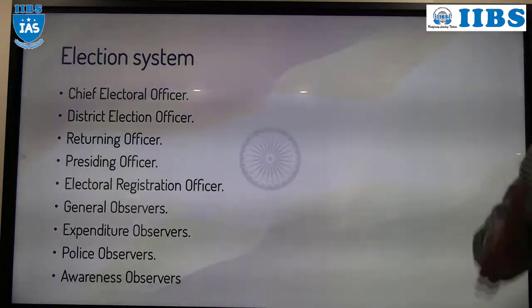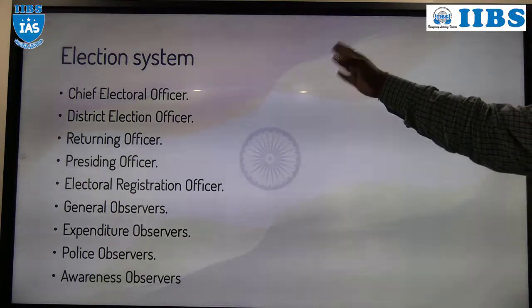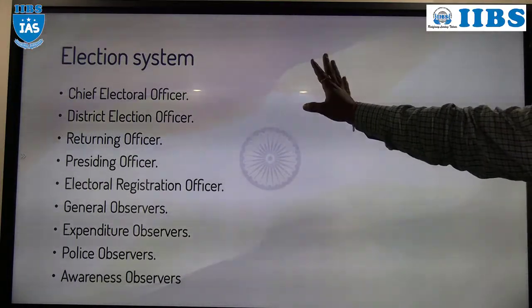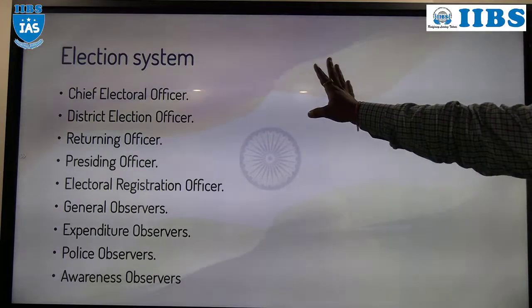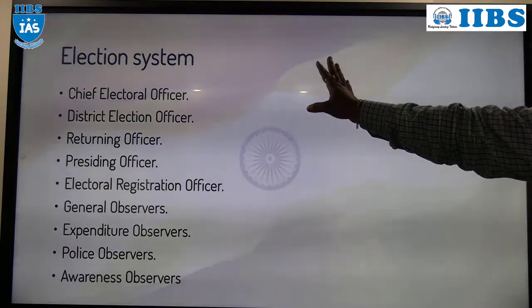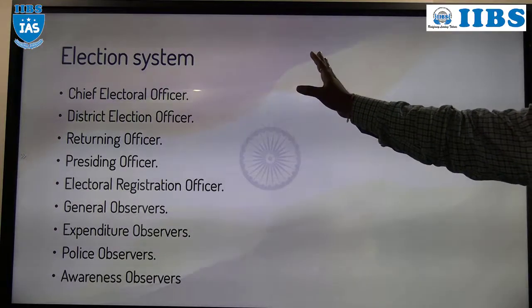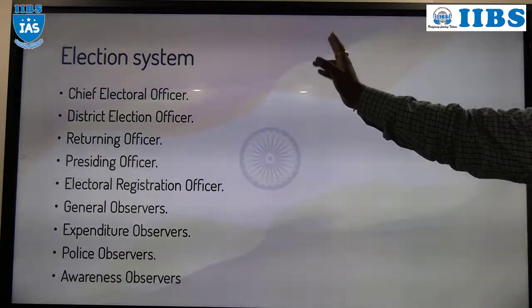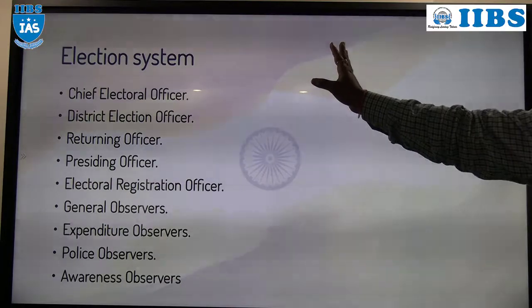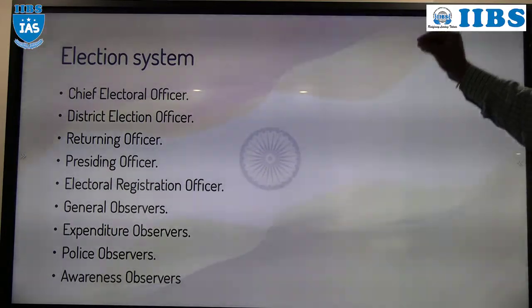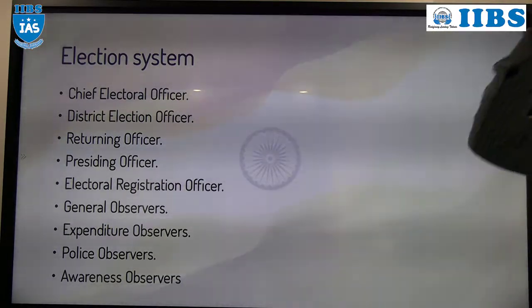Understood? This is not a permanent job. It is temporary, till the completion of the elections, and they are government employees only. So this is CEO, state level.